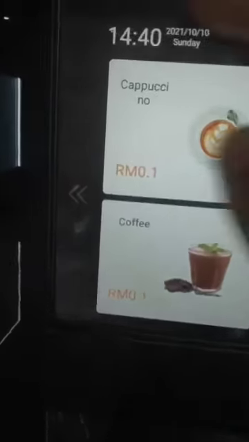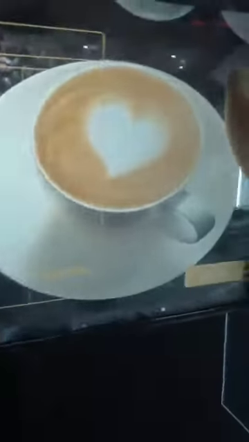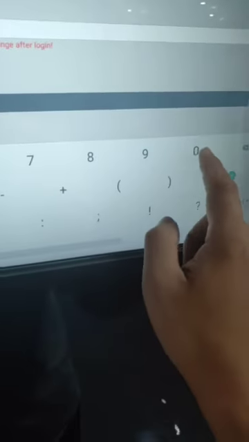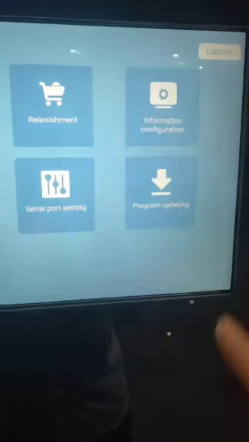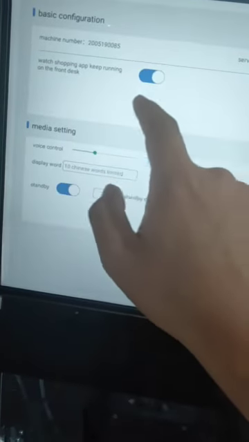Then we wait for the machine to respond. We can find ID, help. You can also login. Information configuration, we need to open this. Okay, back. Thank you.